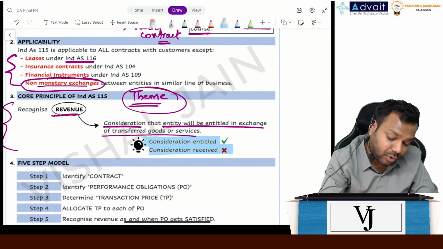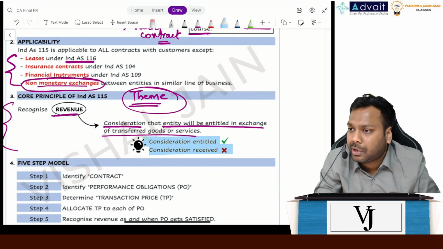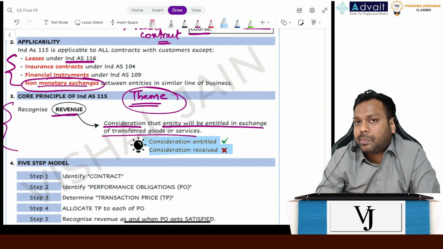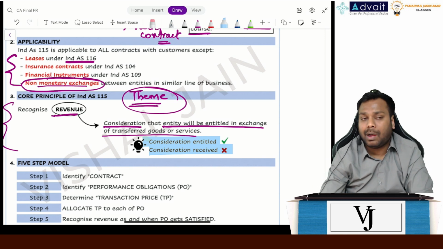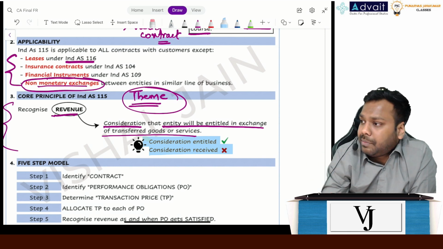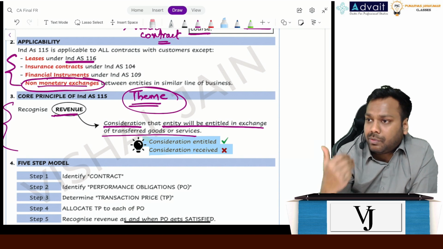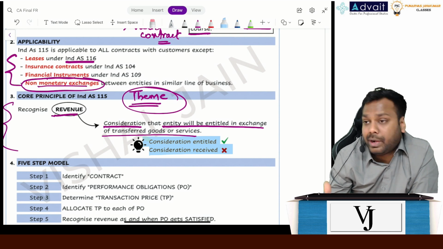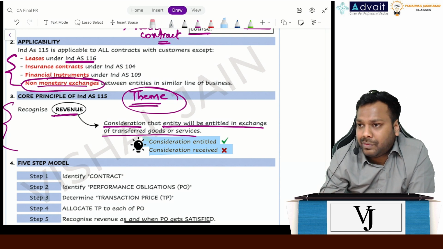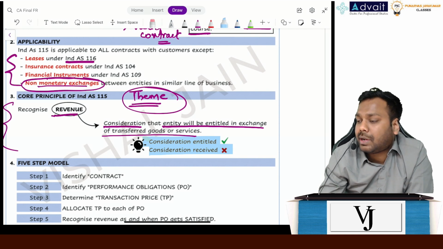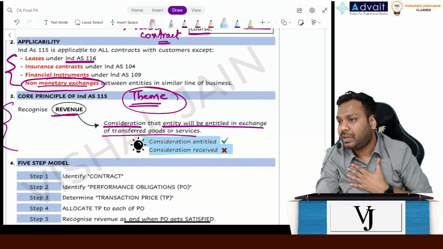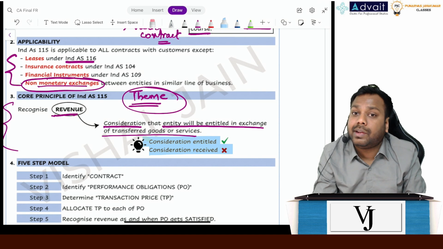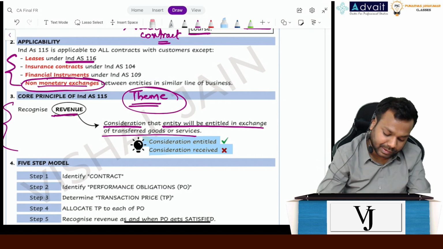Let's suppose I have entered into a contract to supply 10 units of a particular product at a price of rupees 100 per unit, and I have supplied, let's suppose, 3 units. Ideally, what is the amount I am entitled to receive? Tell me. 300, right? 3 units transferred, price per unit is 100. But what if the customer gives me the whole amount upfront? Can I recognize whatever amount I have received as revenue? No, I cannot. The excess amount which I have received will be recognized as a refund liability, and the amount which I am entitled to receive will be recognized as revenue. That's how it happens.